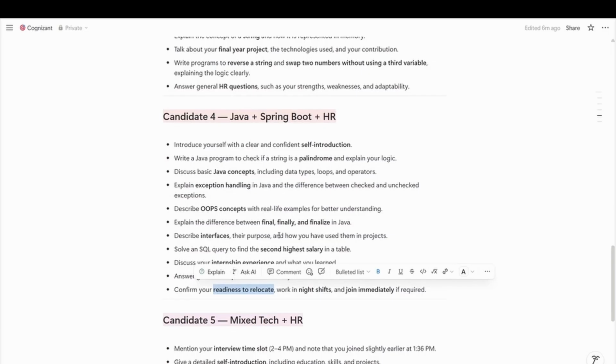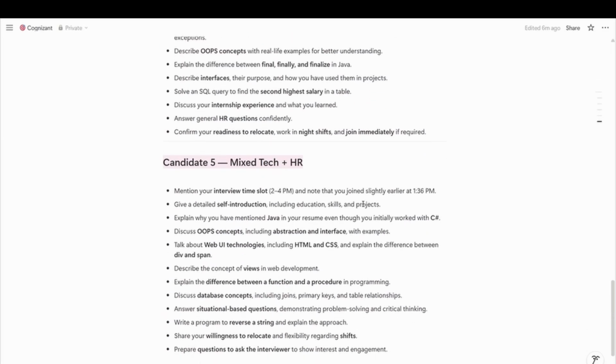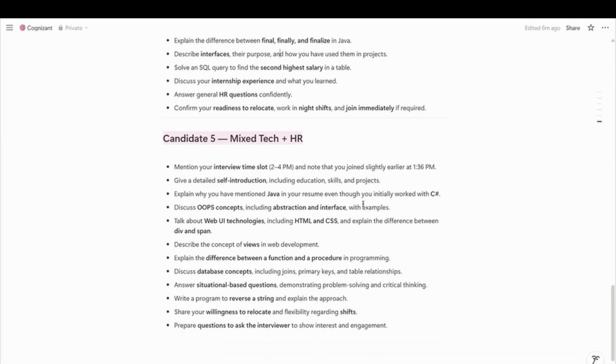Let's move to the fifth candidate's experience. His experience was mixed tech and HR. As his interview time was 2 to 4 p.m., the candidate was asked to join slightly earlier, at 1:30 p.m. As usual, he was asked about his self-introduction, education, skills, and projects. He mentioned Java as his skill in his resume, but he had initially worked in C#. The interviewer asked about that also.